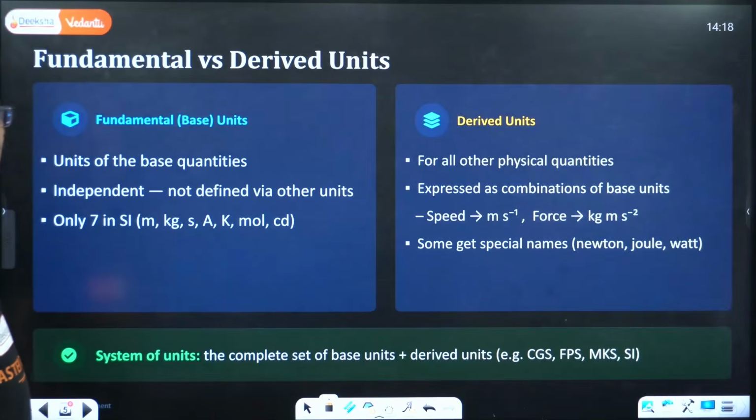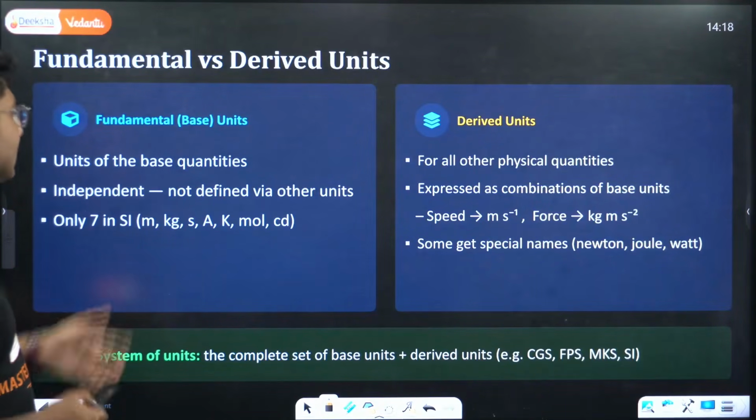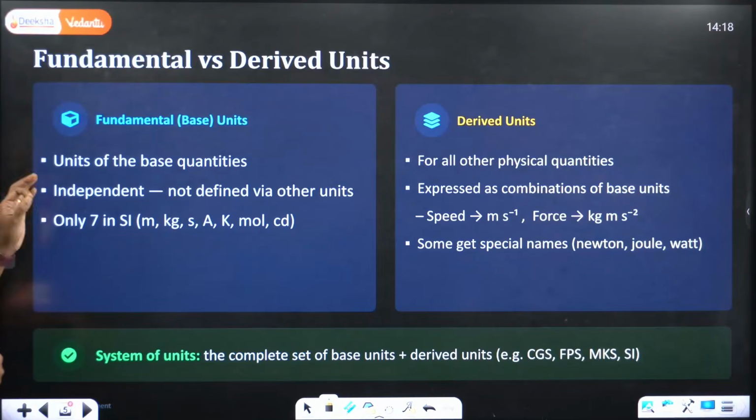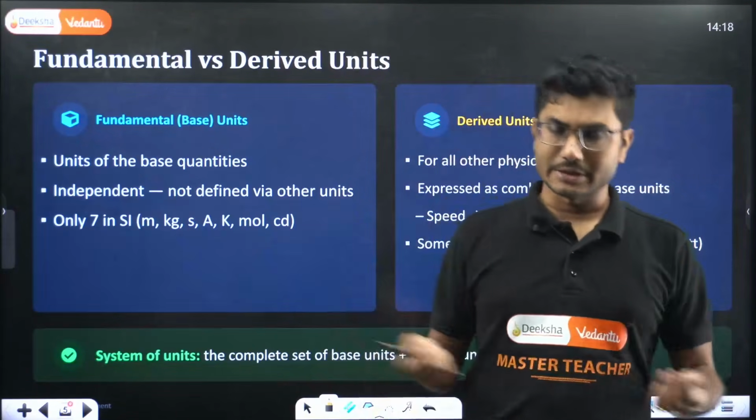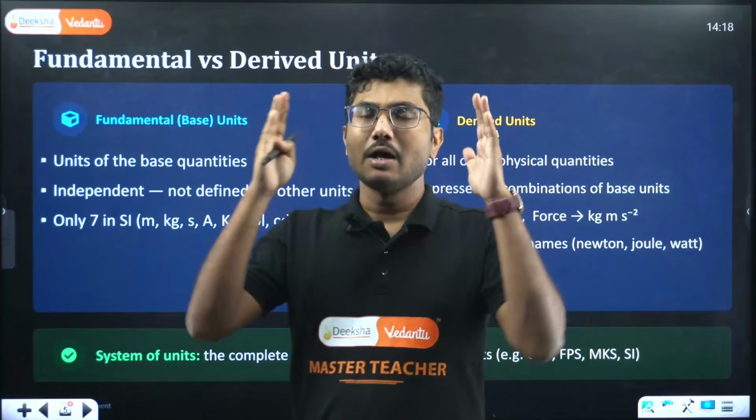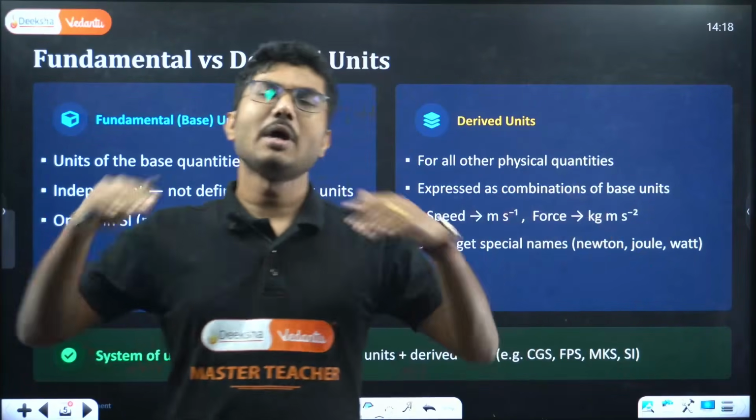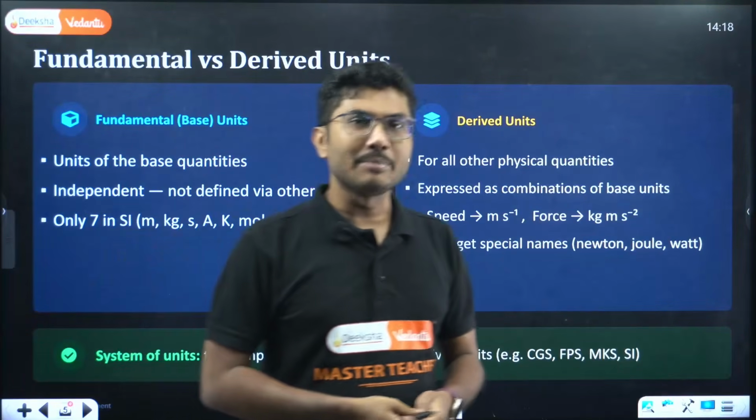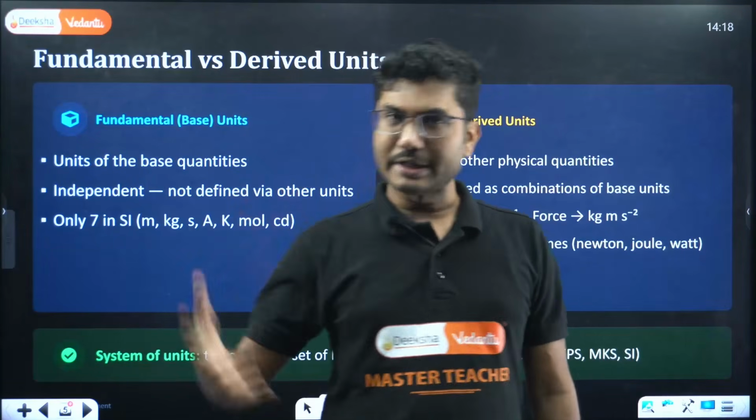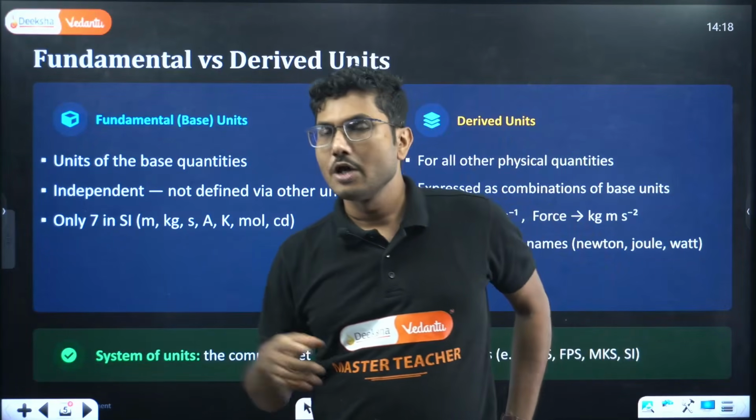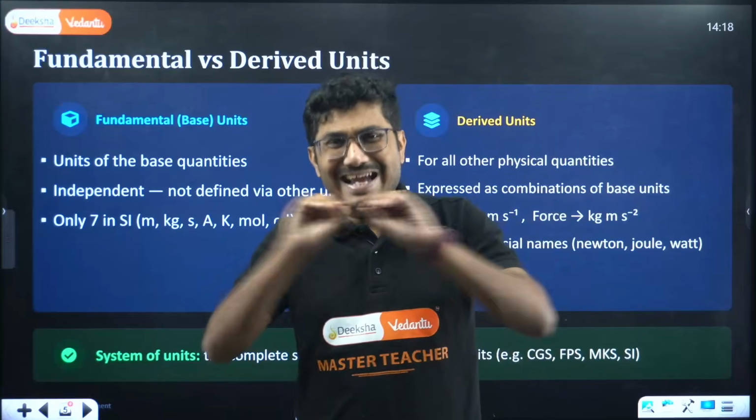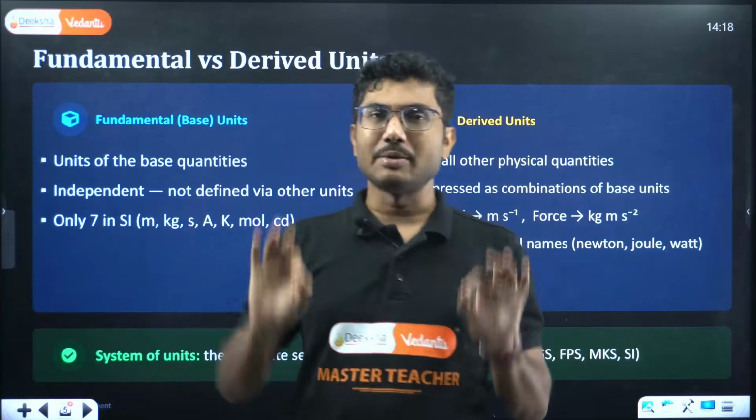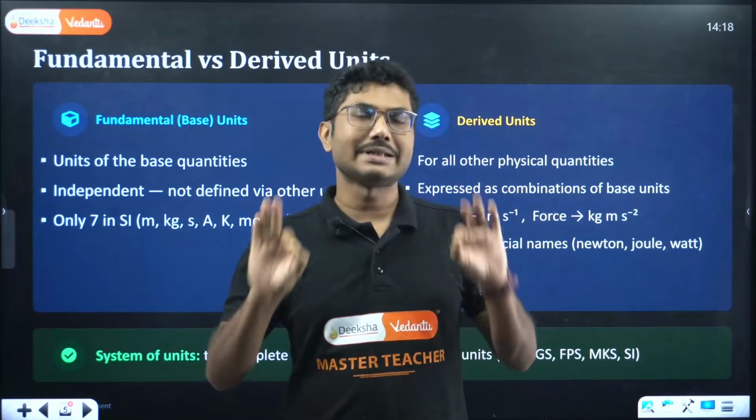So let us start with fundamental or base units, units of the base quantities. The quantities which we say are fundamental, we require them. Any other quantities can be measured using these quantities. They are called fundamental quantities. So if you know only the units of these quantities, any other quantities can be measured.